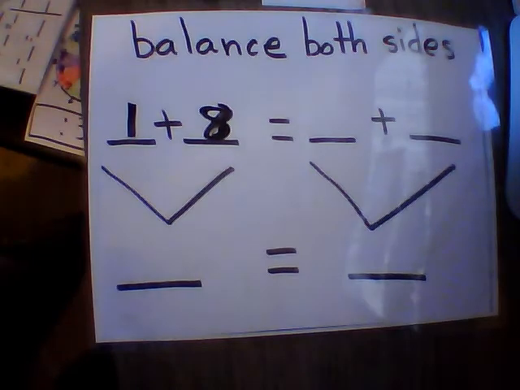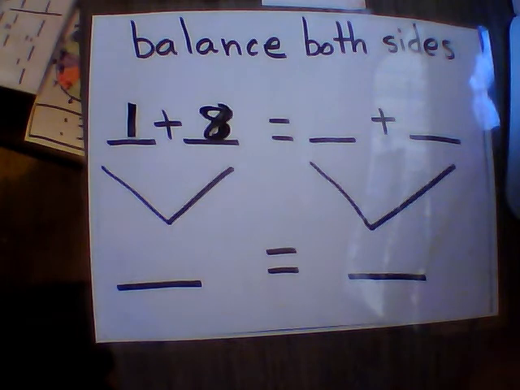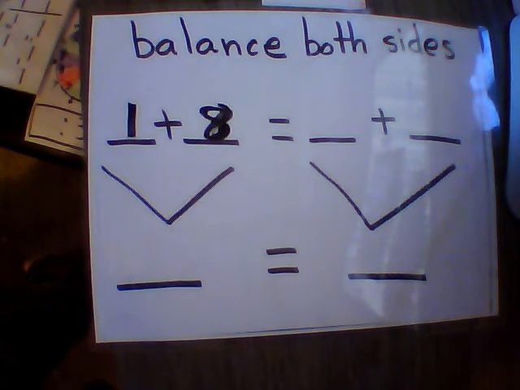Moving on to balance both sides. So we have 8 plus 1. What does 8 plus 1 equal? And then you're going to write another equation that will make the same on both sides. So do that now. Pause the video and do that now. Go.